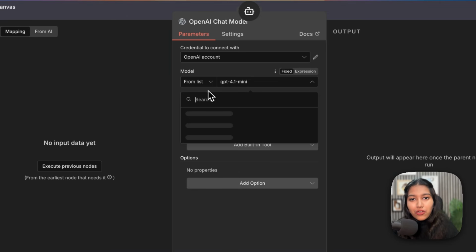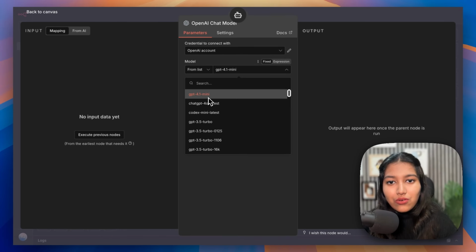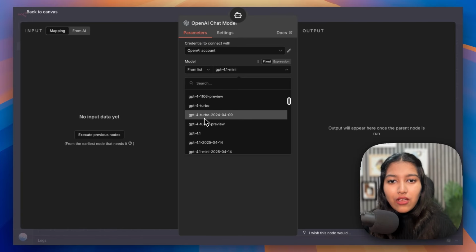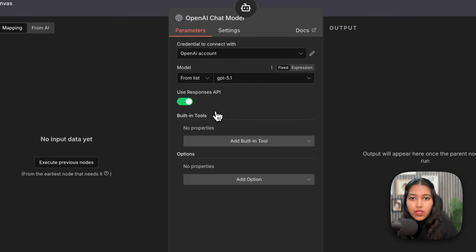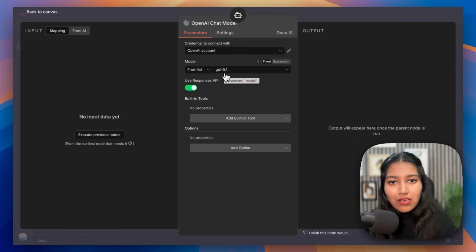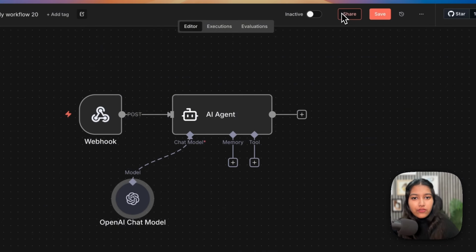Then we need to select the model, which is going to basically take this conversation. So right now I'm going to select GPT 5.1. So let me search for 5.1. And there we go, because this model is by far the most human sounding model. And then let's come out of this.